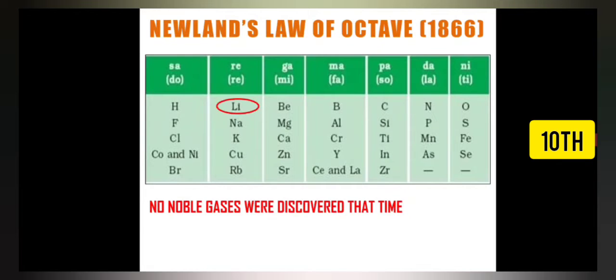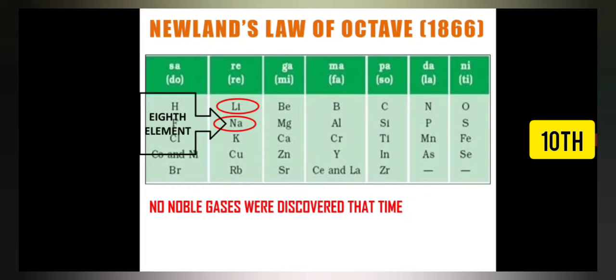Now, if we consider the first element, for example lithium, and go to the right side: 1, 2, 3, 4, 5, 6, 7, 8. The eighth element will be sodium. So sodium and lithium have the same property, which he saw in this classification.